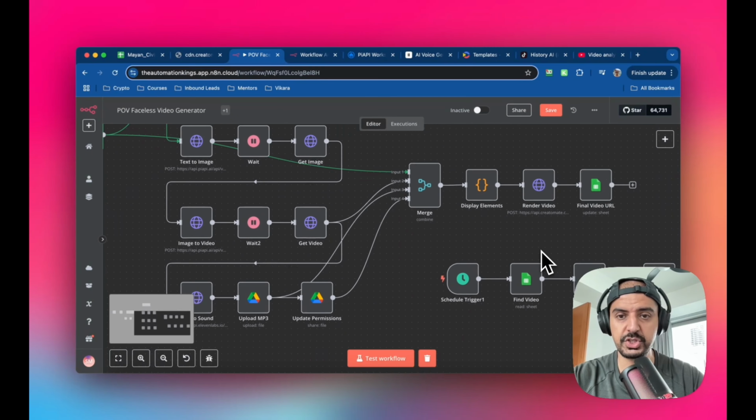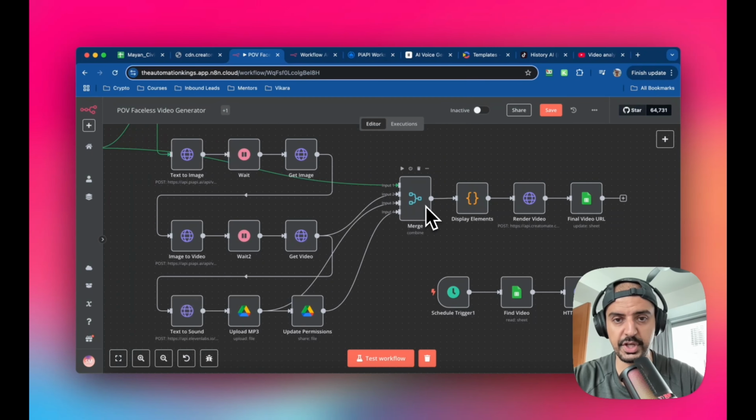Then the last part of the automation is basically to take all the assets that we've created, merge them together, and display the elements, and you'll see why. It's going to render the video, so we're going to use an AI service to render the video, and then it's going to put the final output on the same Google Sheets, okay?